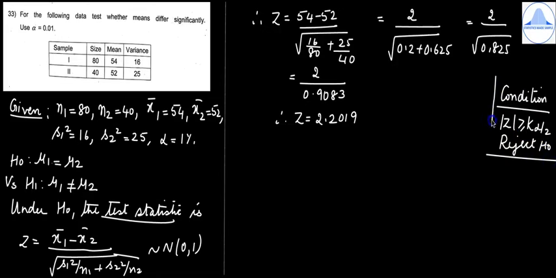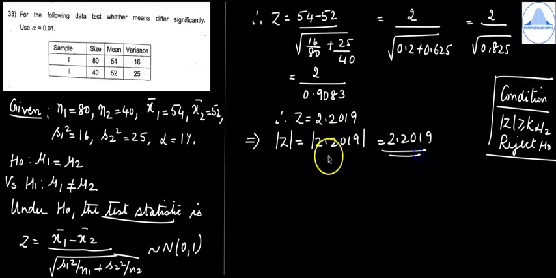So this is the condition for a two-tailed test. So modulus of z is modulus of 2.2019, which will remain as 2.2019. So next you have to find out k alpha by 2 at 1% level of significance.